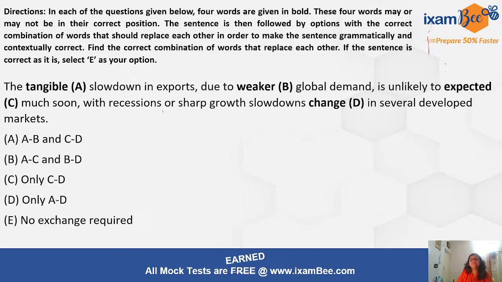So we say is unlikely to what? Unlikely to change. So D will come here. When D is coming here, obviously C will come here because this is an exchange. You have to exchange the positions, right?